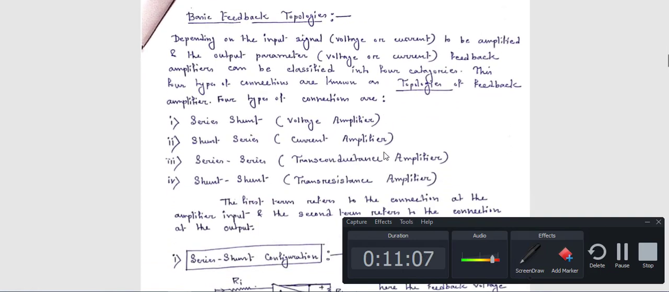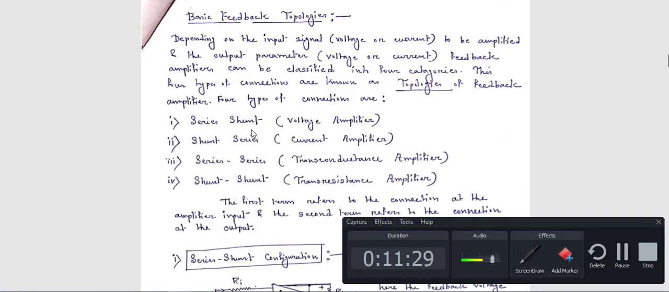Next, feedback topologies. This is again a very important term for feedback amplifiers. We can categorize feedback amplifier circuits into 4 types: one is the voltage amplifier, next is the current amplifier, next is the transconductance amplifier, and the next one is the transresistance amplifier. Now what is this? Okay.